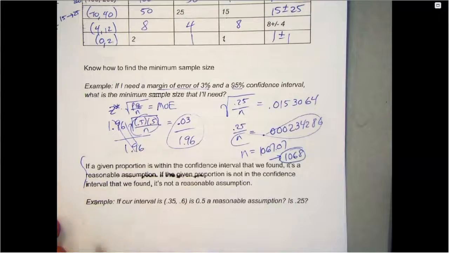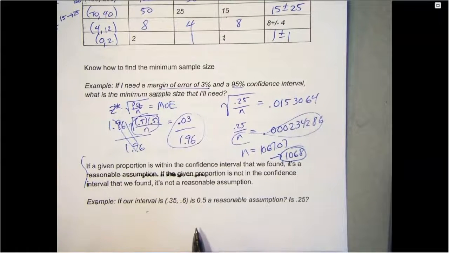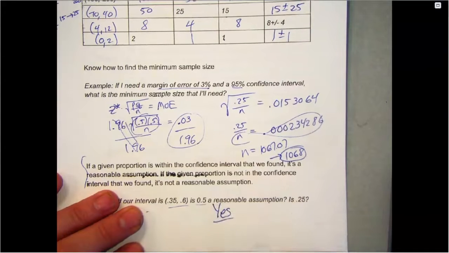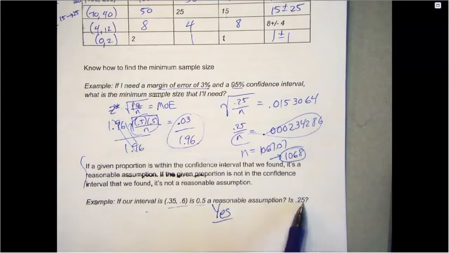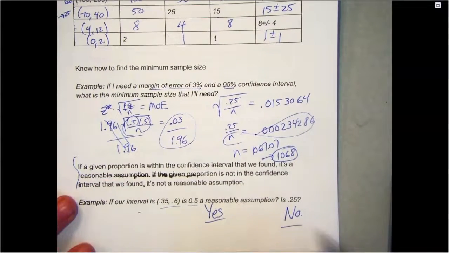Alright, again, here's some notes, and then I'm asking you a question about it. So it's a reasonable assumption if it's in between the endpoints. Is 0.5 in between those two numbers? Yes, it is. So is the reasonable assumption? Yes, it is. Is 0.25 in between those two numbers? No, it's not. So is the reasonable assumption? No, it's not.